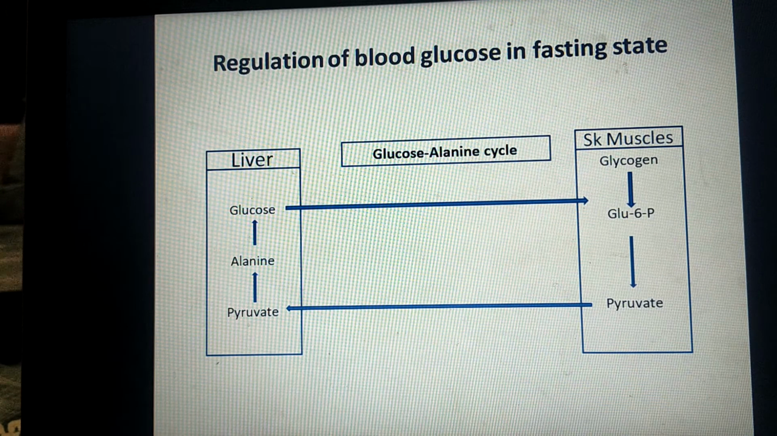On the right side I have shown skeletal muscle where glycogen is broken down to its end product glucose 6-phosphate, which forms either pyruvate or lactate. Then that pyruvate or lactate gets transported to the liver. In the liver it may get converted into glucose by the process of gluconeogenesis, and now this glucose is added to the blood, and through the blood it may enter the skeletal muscle. So this completes the glucose alanine cycle.